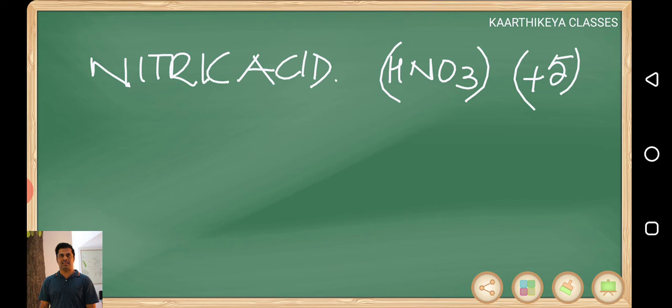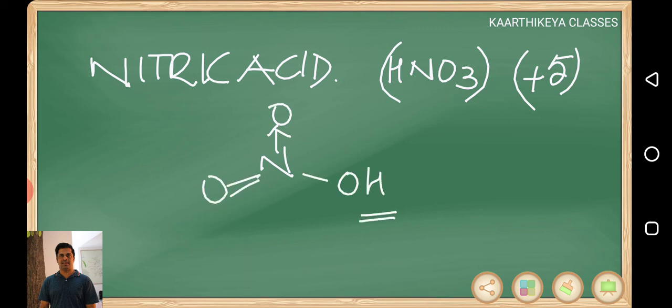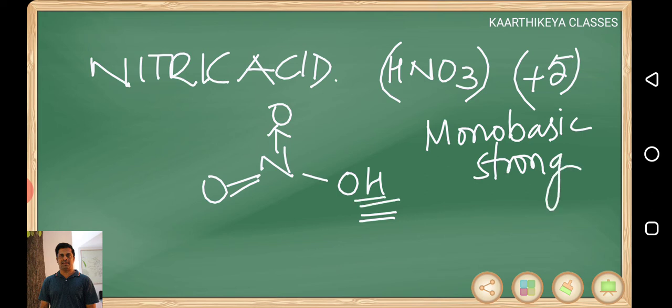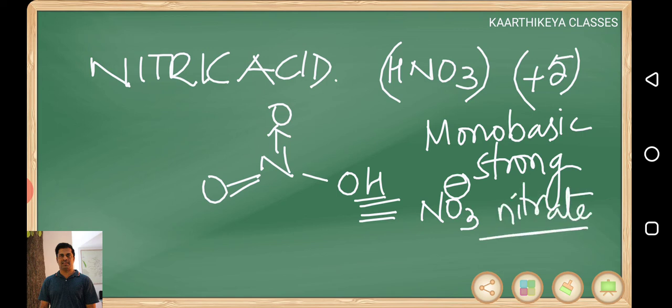It's a monobasic acid. The structure of it will be a dative bond oxygen, a double bond oxygen, and an OH group. Because of this one OH group, it is a monobasic acid. It is a strong acid. When this H goes, that will be NO3 minus. NO3 minus is called nitrate. NO2 minus is called nitrite and NO3 minus is called nitrate. The salt is nitrate. HNO3, nitric acid, oxidation state +5. This is the structure. These are actually important.